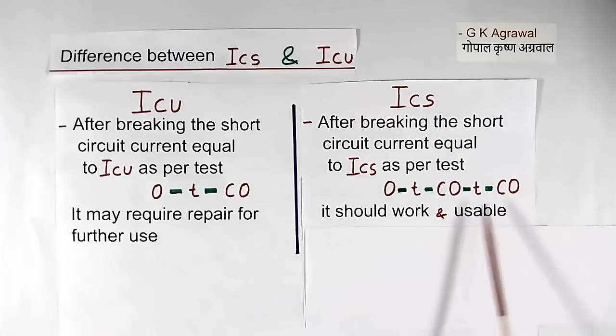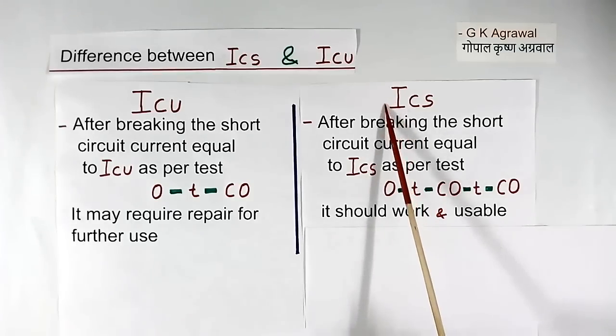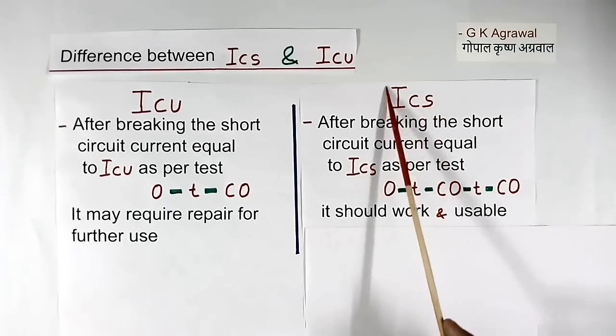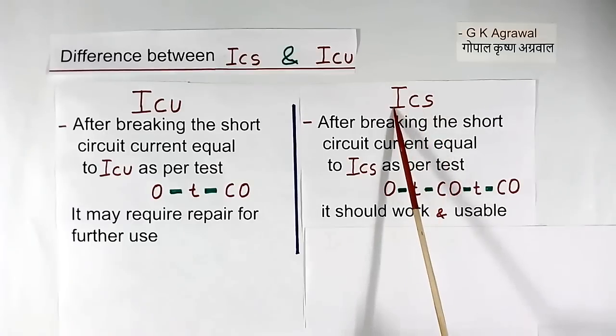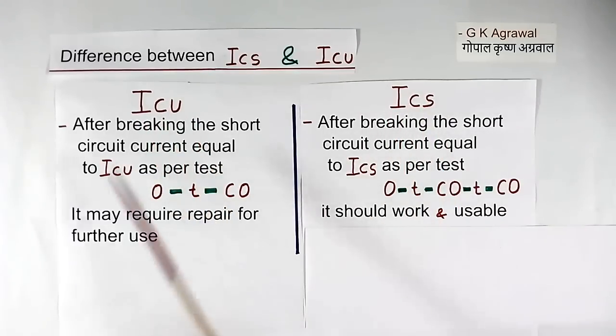Even after this sequence, it is still working and usable. That is why ICS current is always less or equal to ICU. It is never more than ICU.